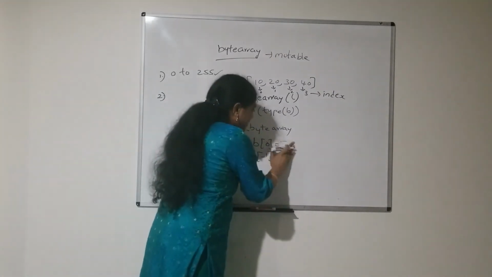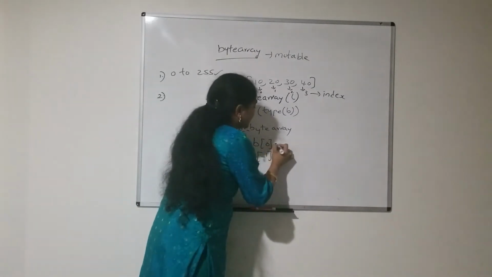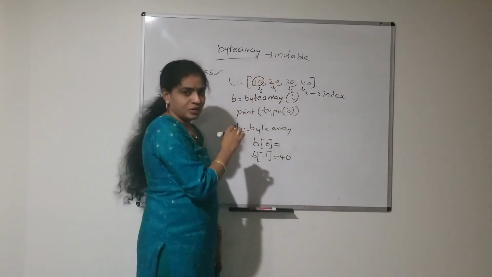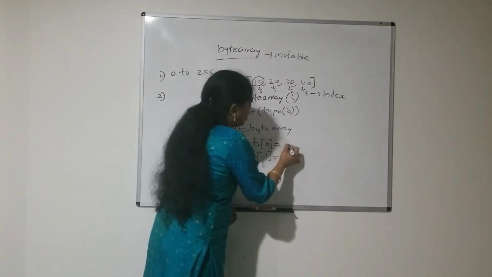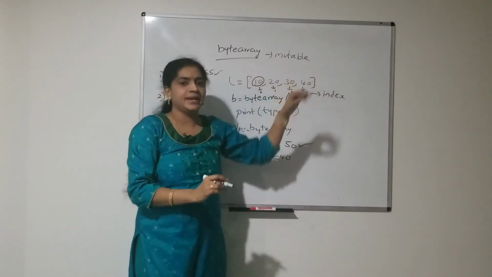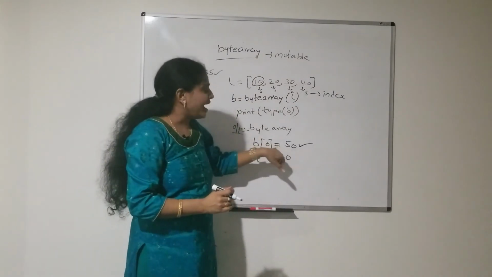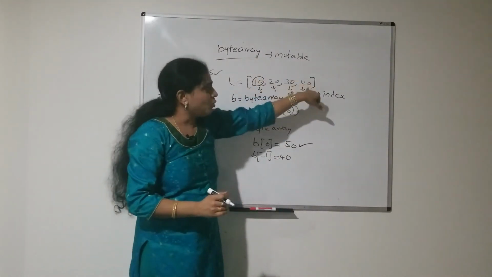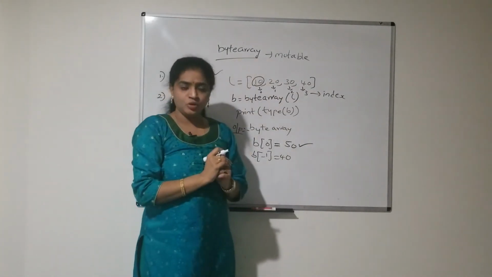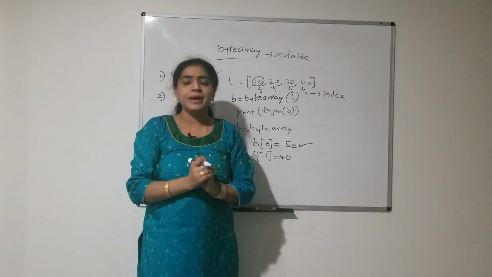But here in byte array, as it is a mutable data type, I can assign new values to those index values. If I want to change this value by using the index, I can change it to some 50 like that. This is allowed in byte array because it is a mutable data type. I can change the values of the objects.